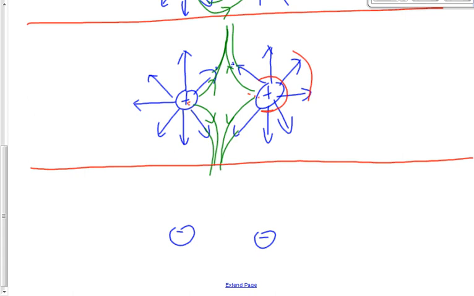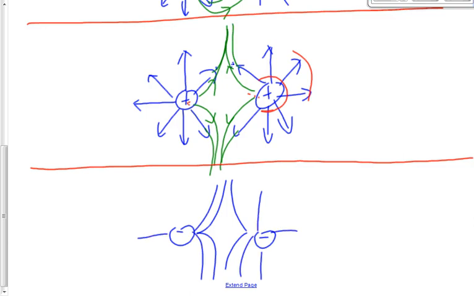What would be the difference? The field lines would point in the opposite direction, right? 2 negatives. The field lines would look like this, same as they did in the last one, except the field lines would be pointing towards it instead of away from it. Good?